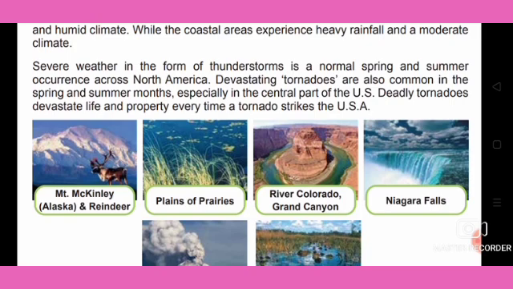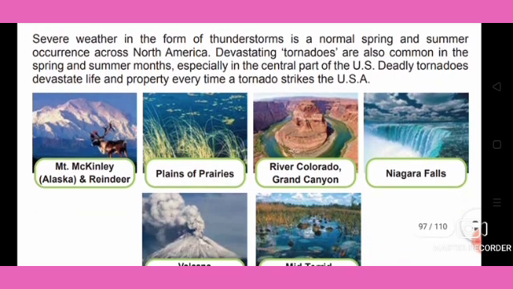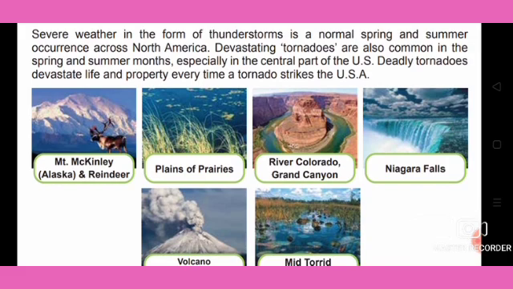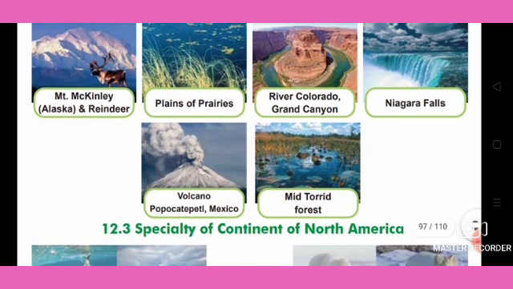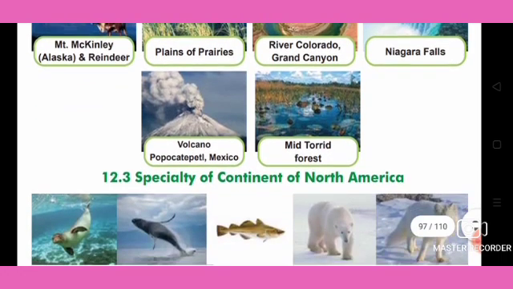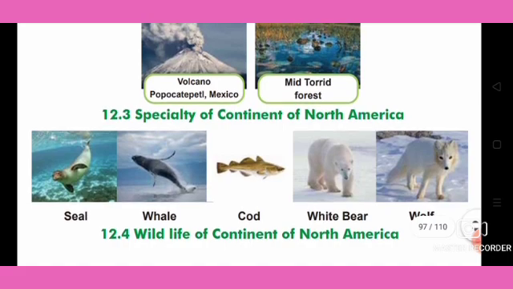So here you can see some of the pictures: Mount McKinley, Alaska, with reindeer, the plains or prairies, the Colorado River at the Grand Canyon, Niagara Falls, the volcano Popocatépetl in Mexico, and the mid-torrent forest. These are some of the important specialities of the North American continent.